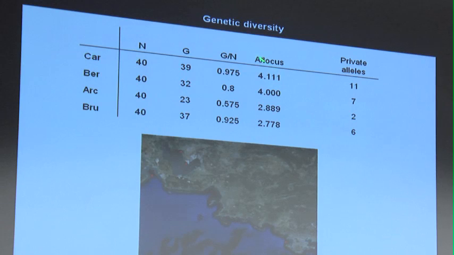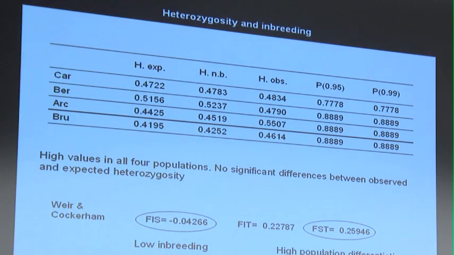And also the mean number of alleles per locus is very low. It's low also in Brusque, but it's very low also in Arc. So the 2 populations from the Berre Lagoon have the lower number of genotypes over the total number of individuals. And this is the first thing to take into consideration.